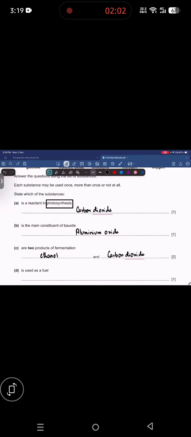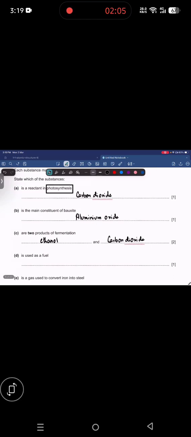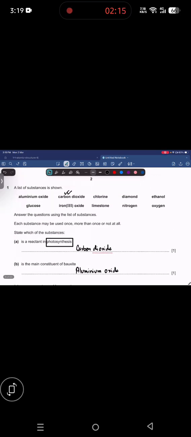Next, which one is used as a fuel? Ethanol can be used as a fuel here. No other hydrocarbon is present, meaning the organic compound which is present here can be used as a fuel. Only ethanol is present as an organic compound which can be used as a fuel here.